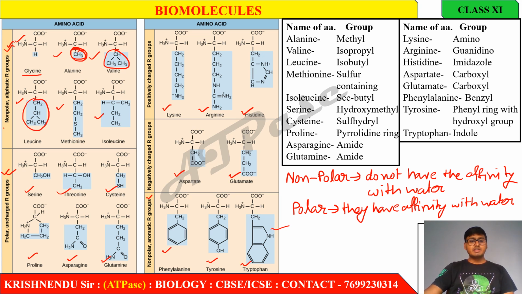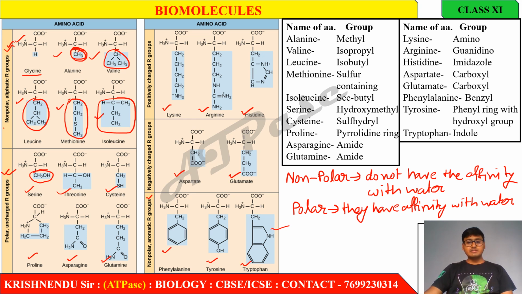In methionine, there is a sulfur containing R group. In isoleucine, that is a sec-butyl R group. Isoleucine, sec-butyl R group. In serine, there is a hydroxymethyl R group. This is the hydroxymethyl R group.